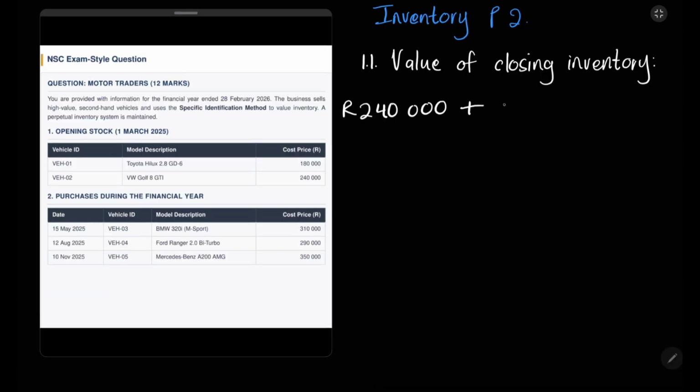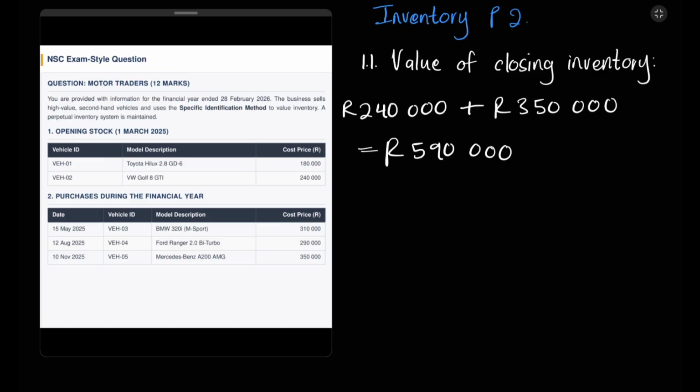Okay, so that'll be 240,000 Rand plus 350,000 Rand. And when you calculate it, you should get 590,000 Rand. Okay, this is the value of your closing stock or the closing inventory.